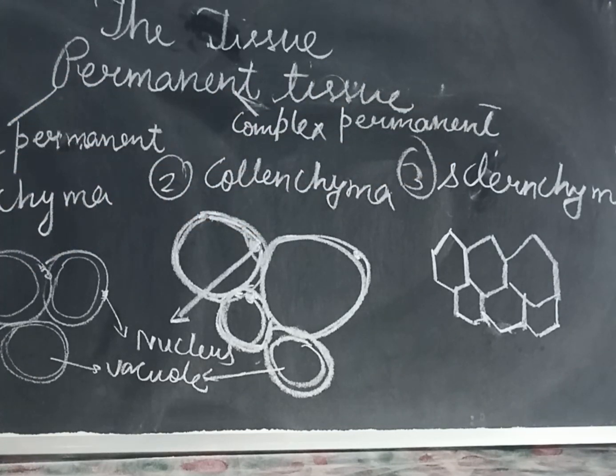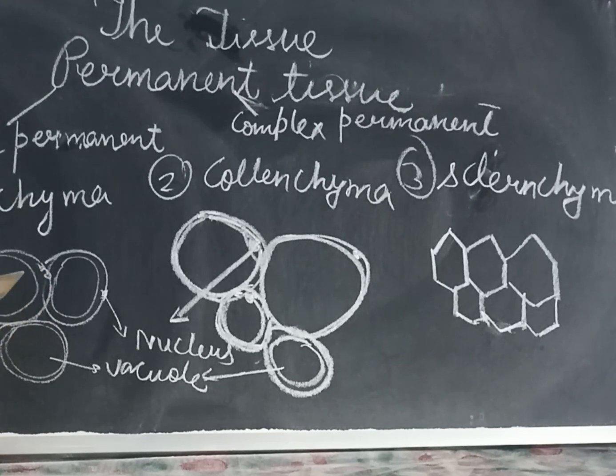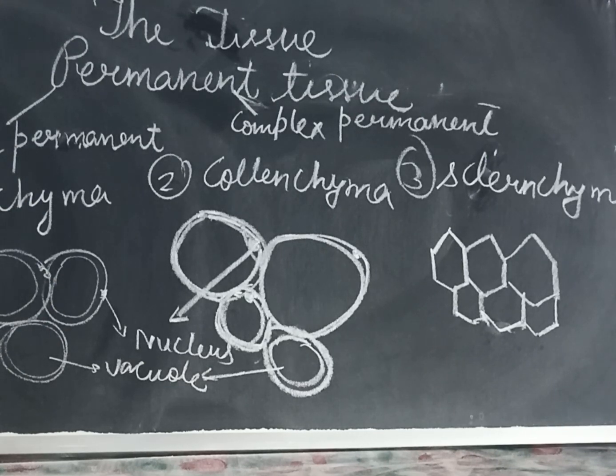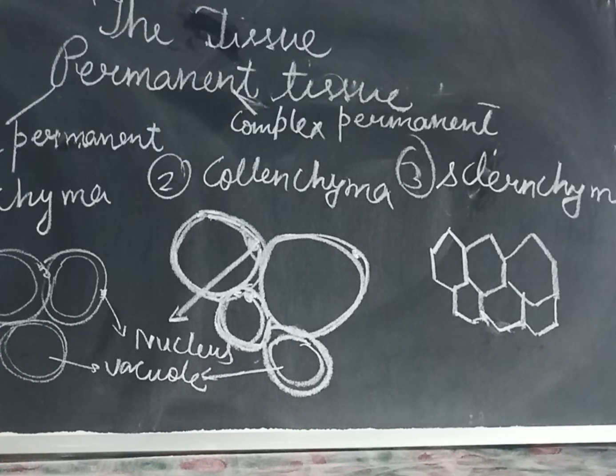Parenchyma cells are oval, spherical or polygonal in shape. Their cell walls are thin and there are intercellular spaces between the cells. The main function is to store food and water. Parenchyma tissue is generally present in stems and roots.